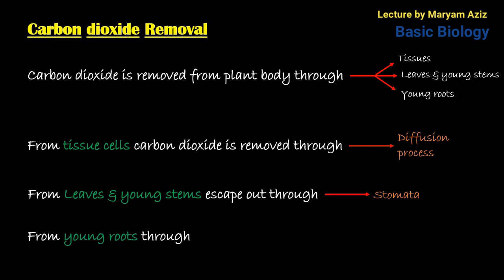And from young roots it is released through diffusion to the general root surface, or we can say through root hairs, because root hairs are present on the epidermal layer of the plant body. In leaves carbon dioxide escapes through stomata, while in young stems it escapes through specific pores known as lenticels.